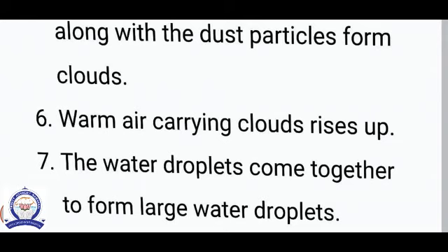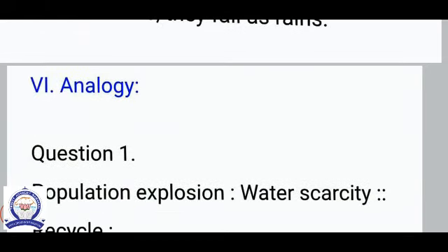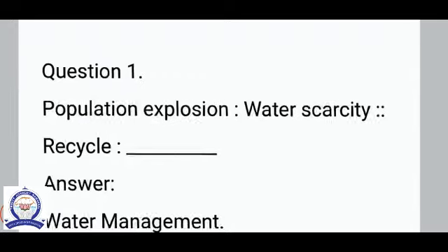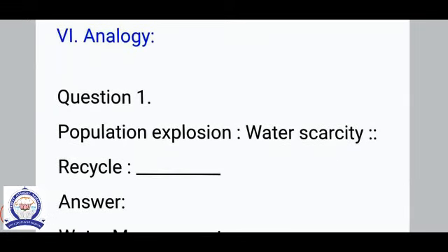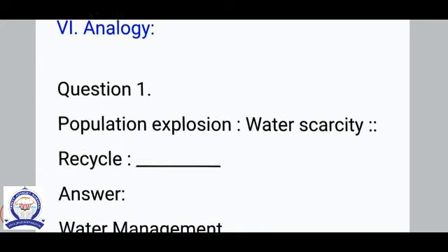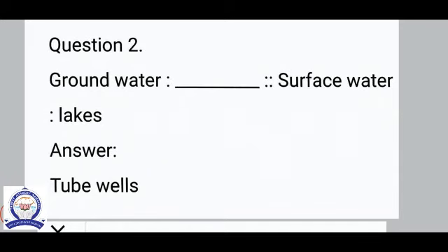Warm air carrying clouds rises up. The water droplets come together to form large water droplets. The large water droplets become heavy and the air cannot hold them, therefore they fall as rain. Analogy: population explosion, water scarcity. Recycle, the correct answer is water management. Question number 2: groundwater, that means tube wells. Surface water, lakes.